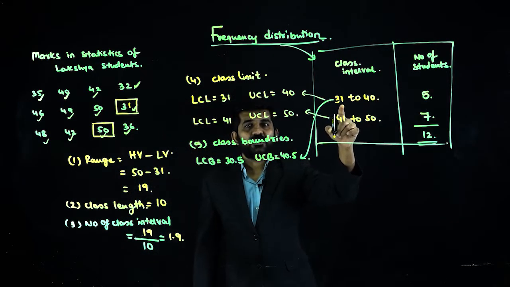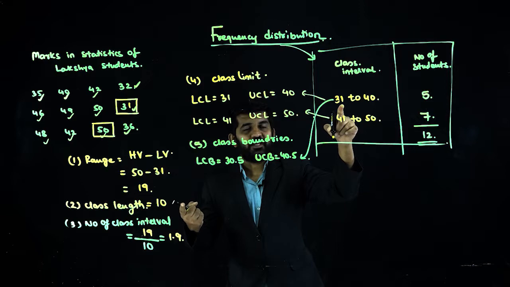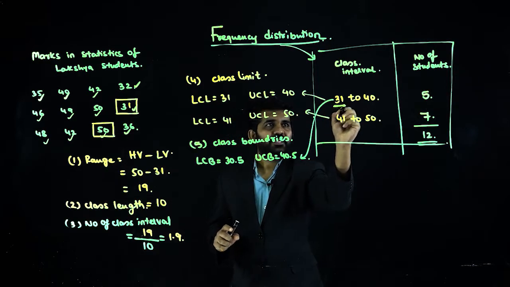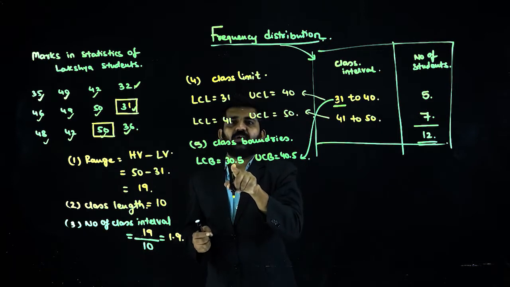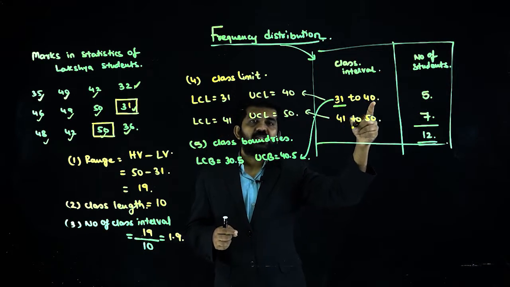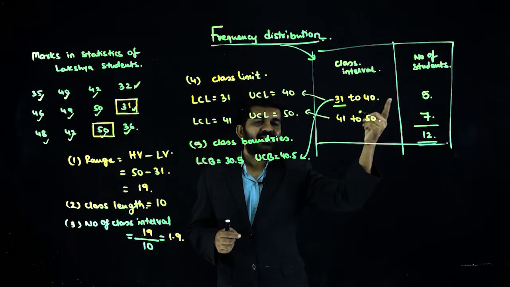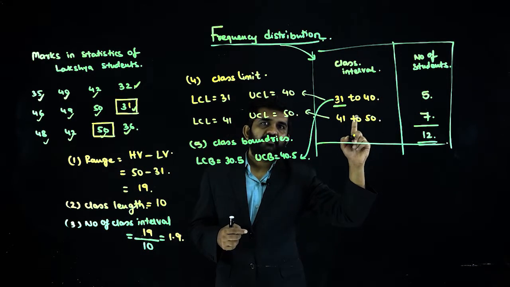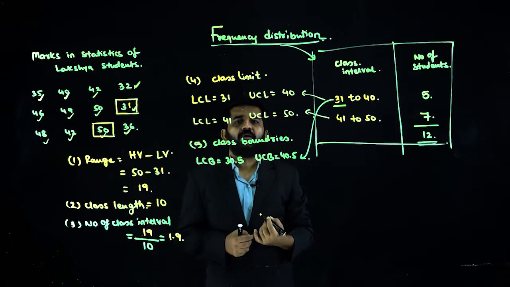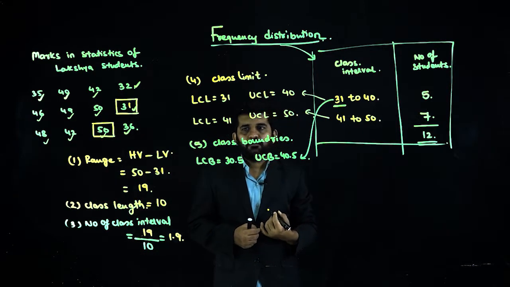40.5. So for this class, the lower class boundary: before this, what comes? 30. So what is between 30 and 31 is 30.5. So it will be the lower class boundary. This is the upper side. What is the next figure? 41. 40 plus 41 divided by 2, which is the in-between figure, 40.5. So 40.5 will be the upper class boundary.